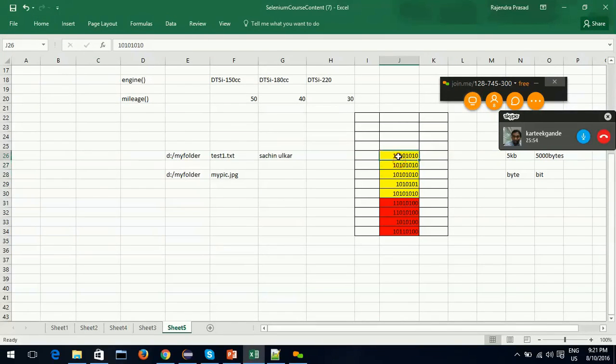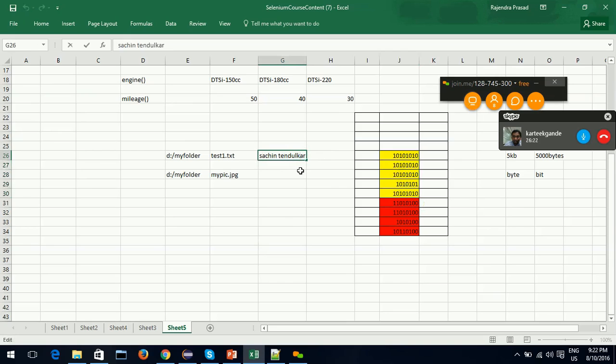When I open this test1.txt in Notepad, I actually see Sachin Tendulkar in that text file, and we don't see the bits. That means Notepad is converting the bits back into the corresponding text.